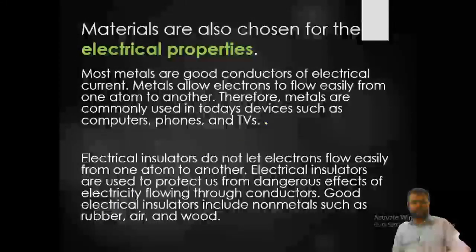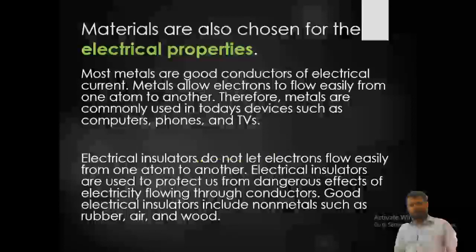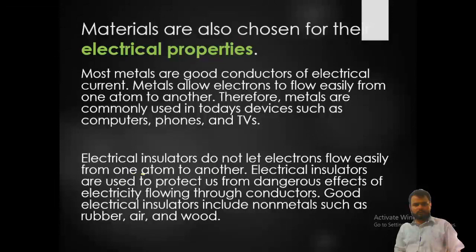Materials are also chosen for electrical properties. Most metals are good conductors of electrical current. Metals allow electrons to flow from one atom to another. Therefore metals are commonly used in today's devices such as computers, phones, and TVs. Electrical insulators do not let electrons flow easily from one atom to another. Electrical insulators are used to protect us from dangerous effects of electricity flowing through a conductor. Good electric insulators include non-metals such as rubber, air, and wool. So this is all the summary.